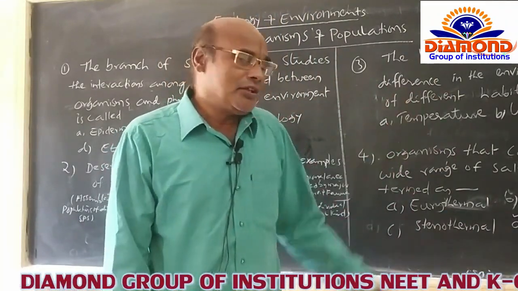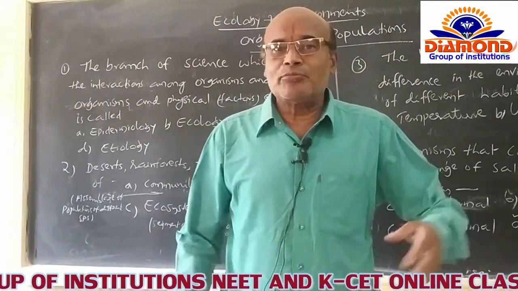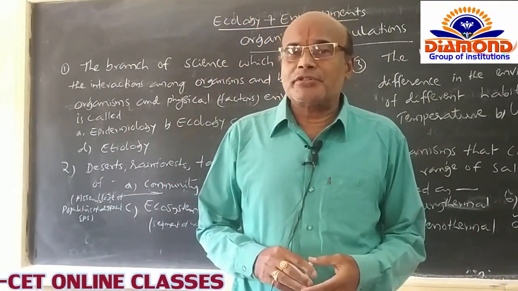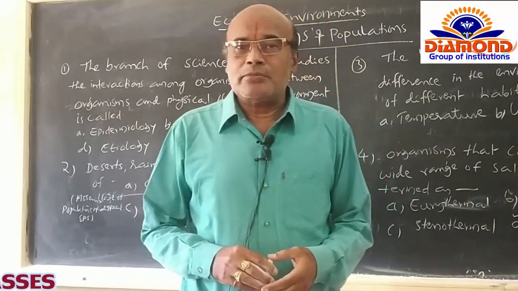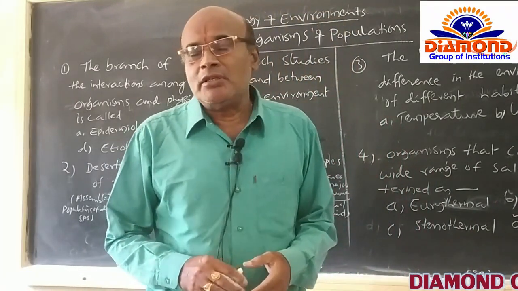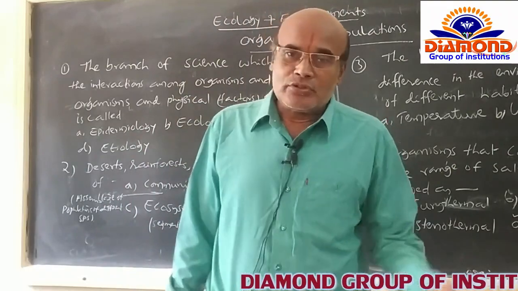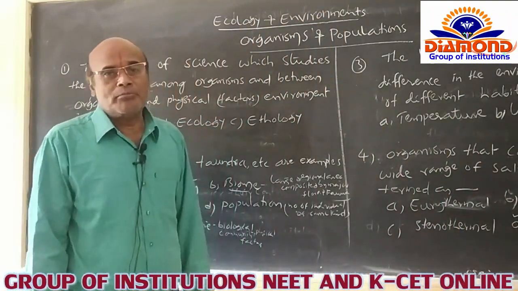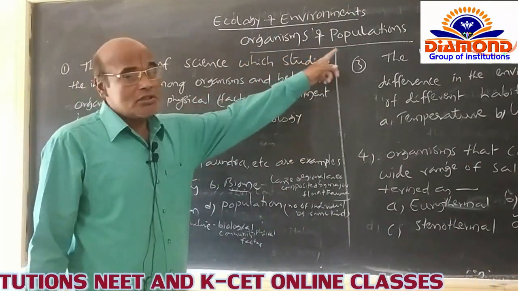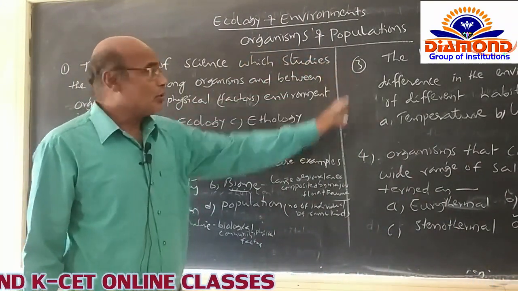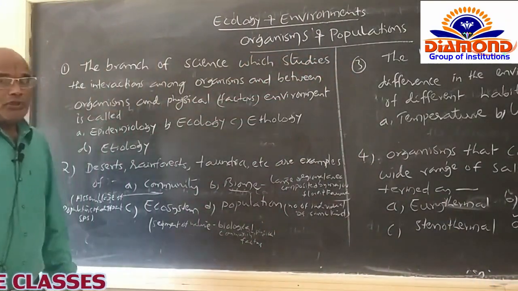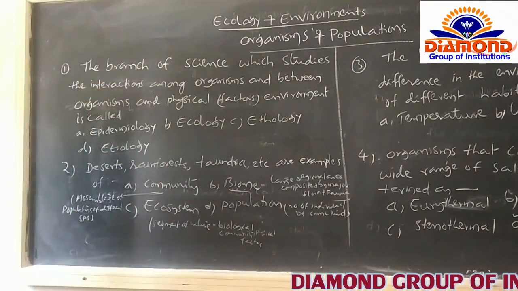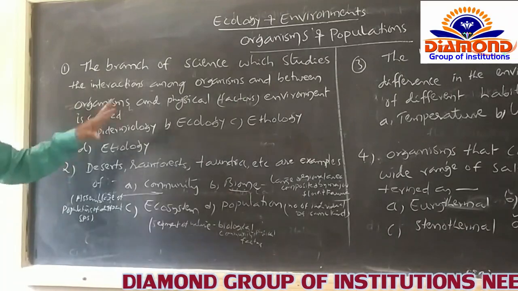Of course, ecology and environment includes three subtopics: organisms and population, ecosystems, biodiversity and conservation. Now, one among the three subtopics of ecology and environment is called organisms and population. Okay. Now I am going to explain some of the questions regarding